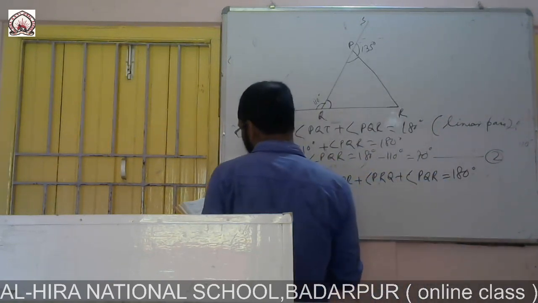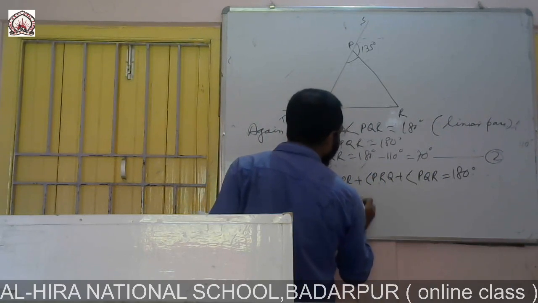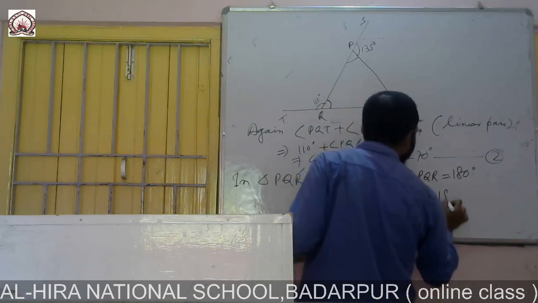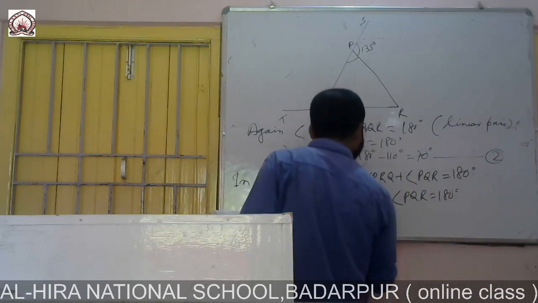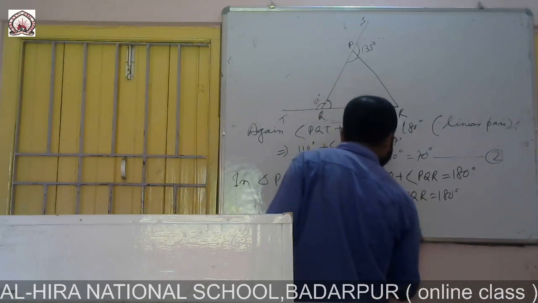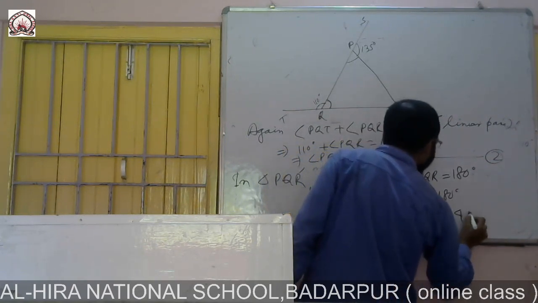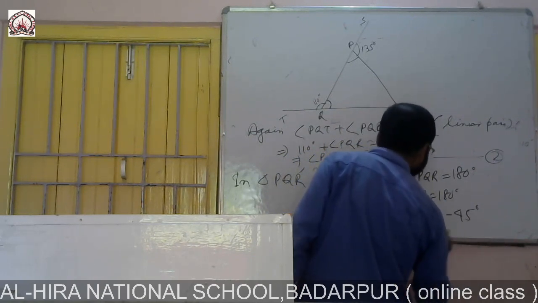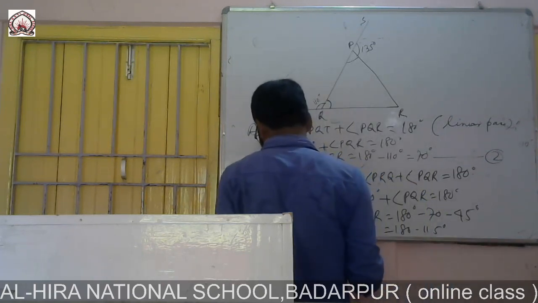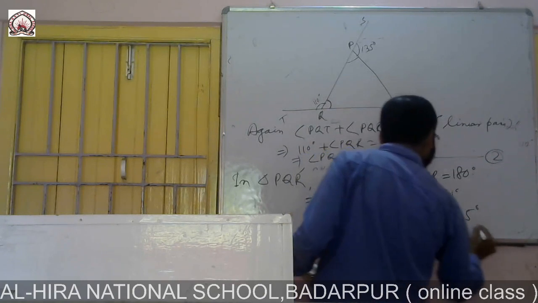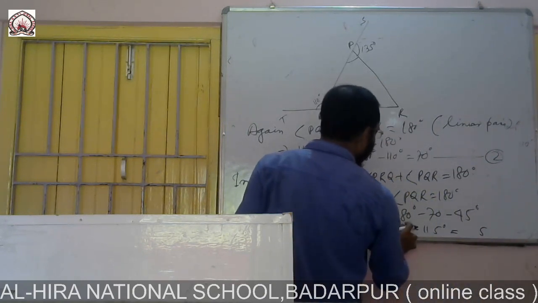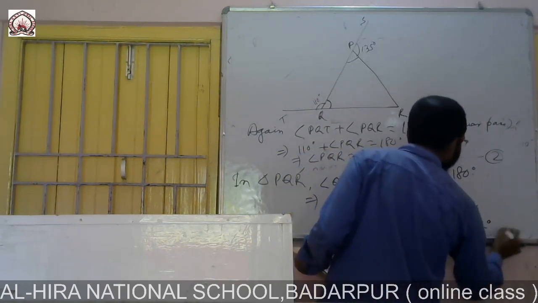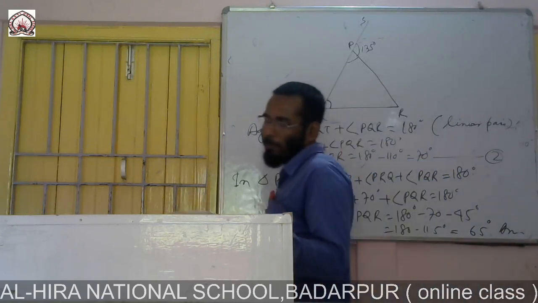And these two angles we have found. First one is 45 and second one is 70. We have already found these, plus angle PQR is equal to 180. So angle PQR will be 180 minus 70 minus 45. 180 minus 70 is 110, and 110 minus 45 is 65. So the answer is 65.